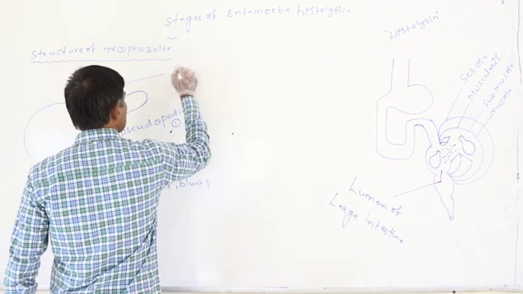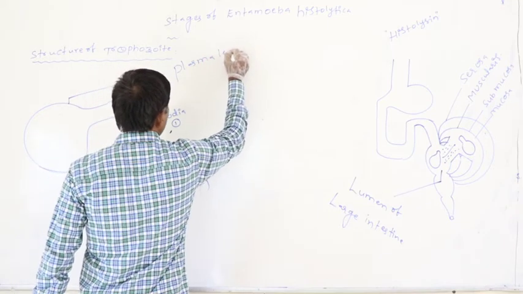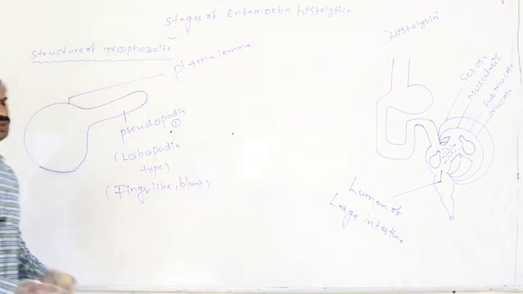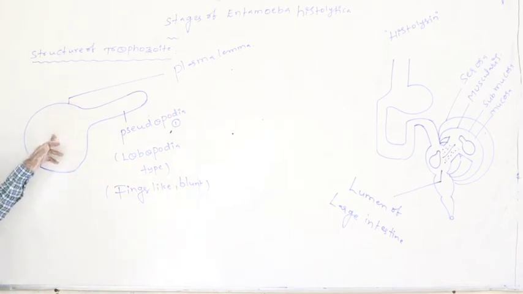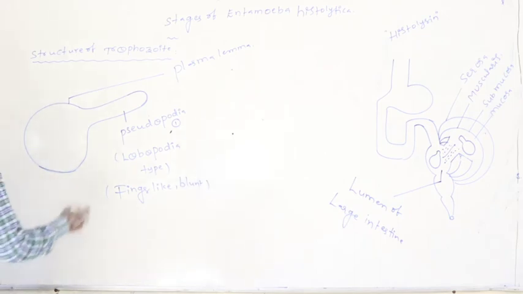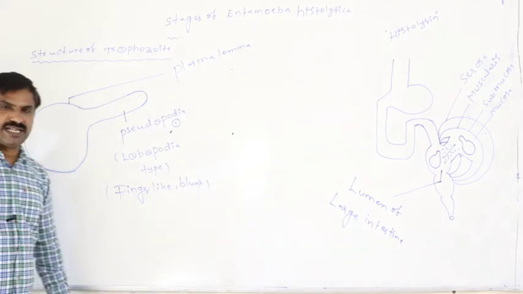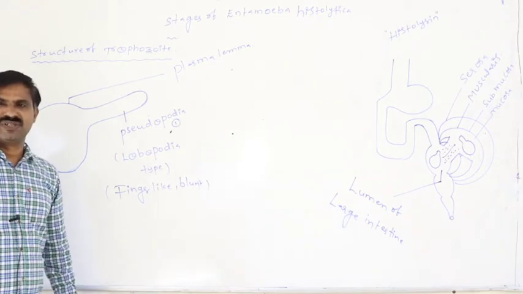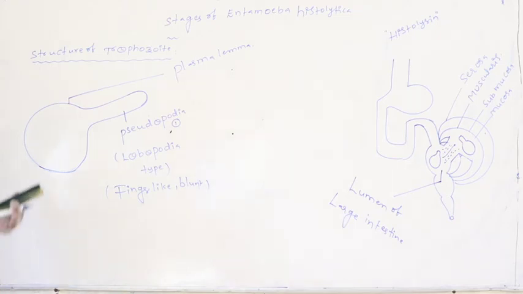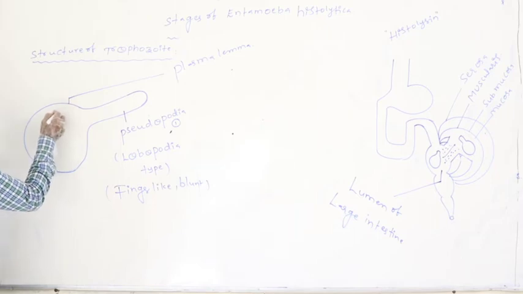That membrane is said to be the plasmalemma. Whatever membrane is present around the body of the trophozoite is said to be the plasmalemma. Below the plasmalemma, cytoplasm is present, and that cytoplasm is differentiated into two regions.